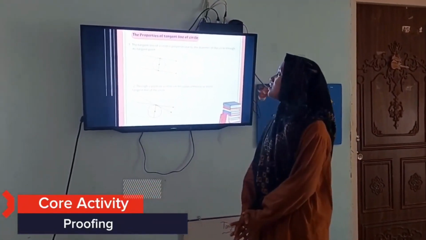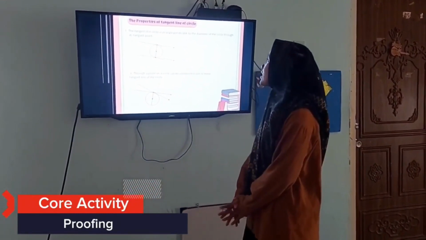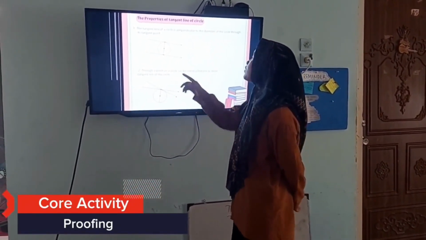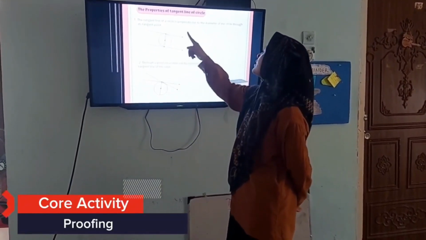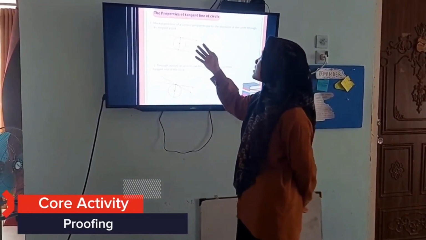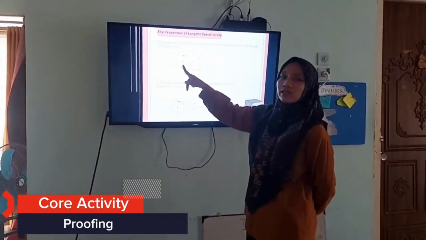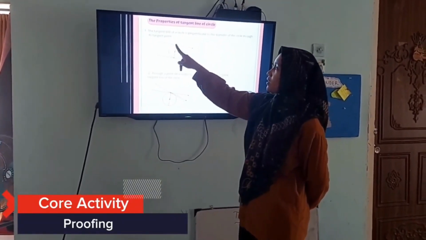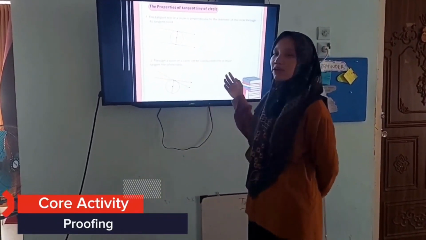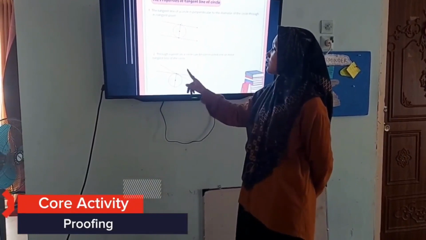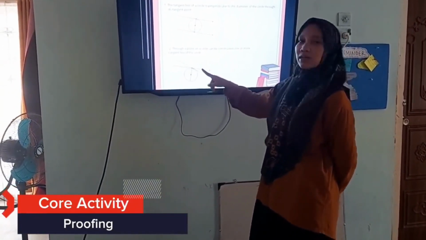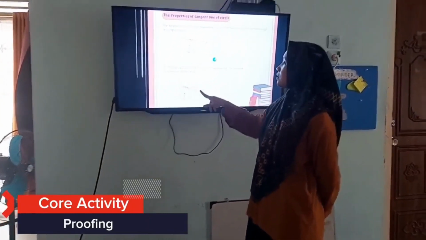Okay, I'm from group 2. I will present about the properties of the tangent line of a circle. The first property is that the tangent line of a circle is perpendicular to the diameter of the circle at the tangent point. You can see in the pictures, the tangent line is perpendicular to the diameter at tangent point M and tangent point N. The second is that through a point on a circle can be constructed one or more tangent lines of the circle.